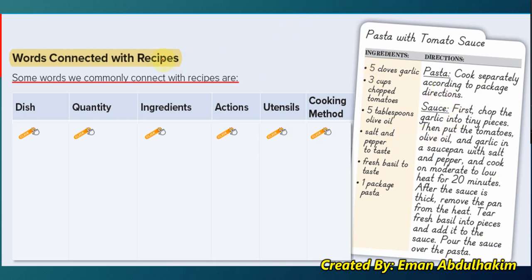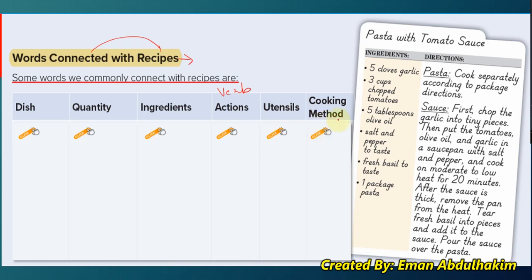Okay, guys. Next, we have words connected with recipes. I want you to be very, very careful about this one, because we're going to talk about it later, and you will need it later in my class. When you want to talk about cooking and recipes, we have dish, quality, quantity, ingredients, actions. Actions means the verbs, what you're gonna do. Utensils, the things you are gonna use. Cooking method.